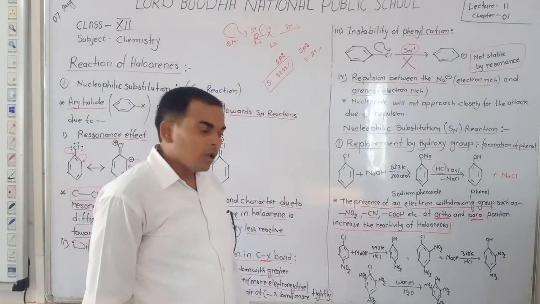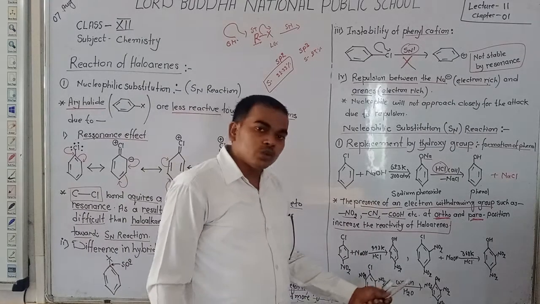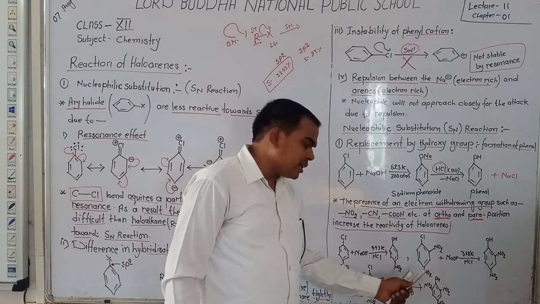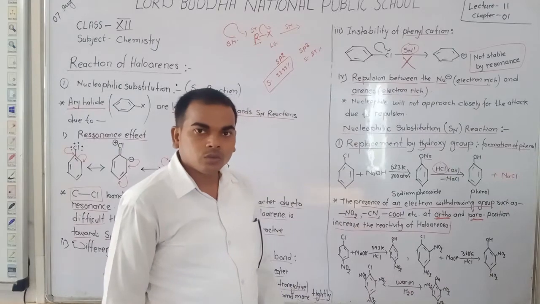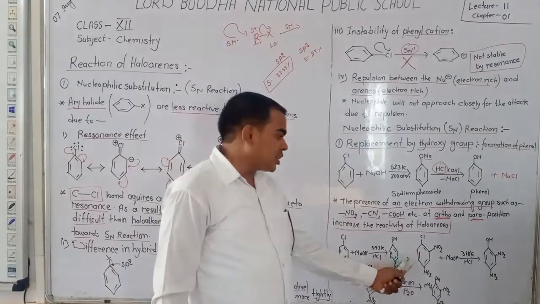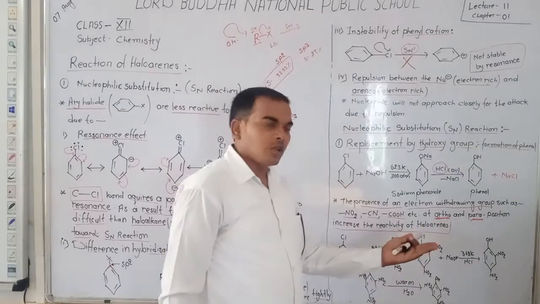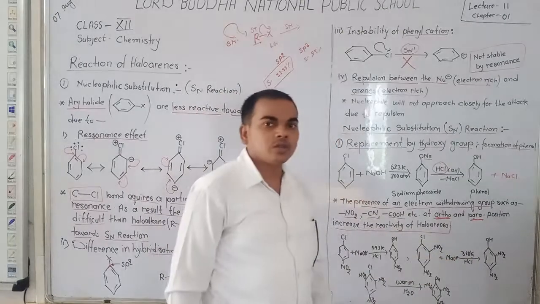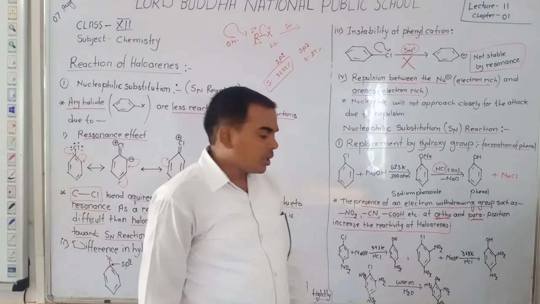When we join two nitro groups, one ortho and one para, the reactivity is enhanced and this reaction occurs at only 368 Kelvin temperature. Okay student?